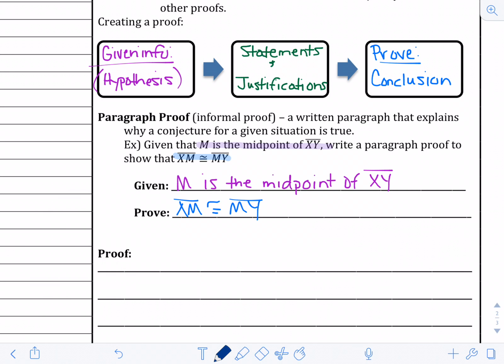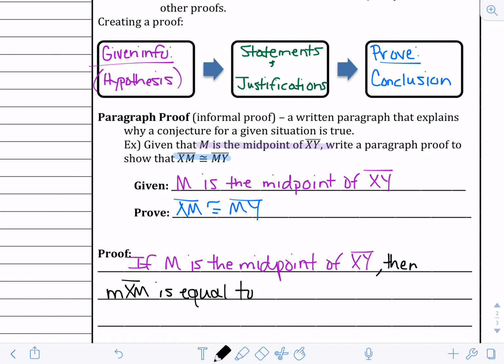Alright, so here comes the writing. So here's our proof. If M is the midpoint of XY, then the measure of XM is equal to the measure of MY, because of the definition of midpoint.